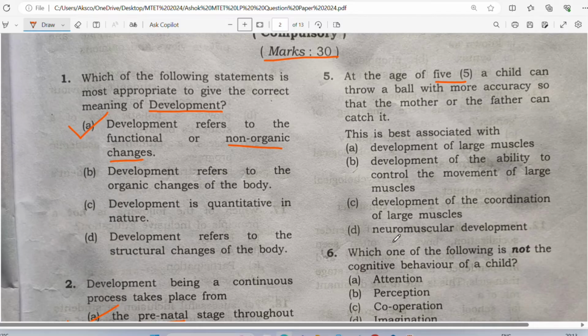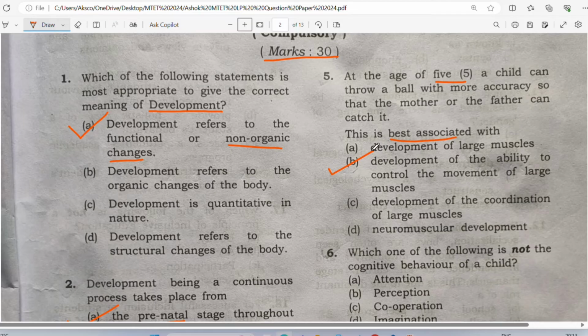Of course all the answers are correct, but you have to choose the best associated one. So which is the best answer here? Development of large muscles only, or development of the ability to control the movement of large muscles, or development of the coordination of large muscles, or neuromuscular development? Let me answer this. Before that, please comment it in the comment section by pausing the video. So the correct answer is here B.